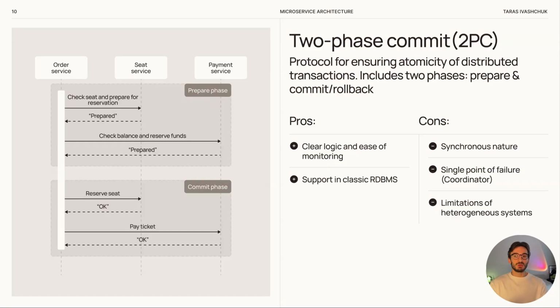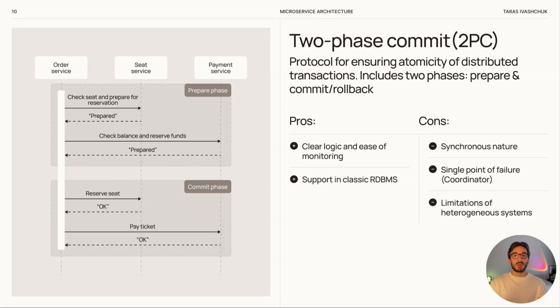Still, if you are new to distributed transactions, two-phase commit can be a good starting point. Its logic is clear and easier to monitor. And by the way, some classical relational databases like Oracle, Microsoft SQL, PostgreSQL already support two-phase commit.